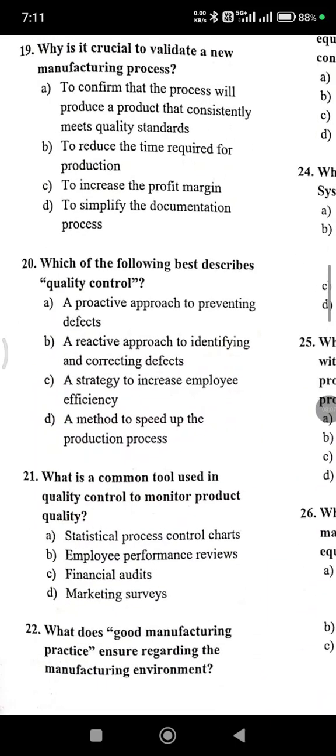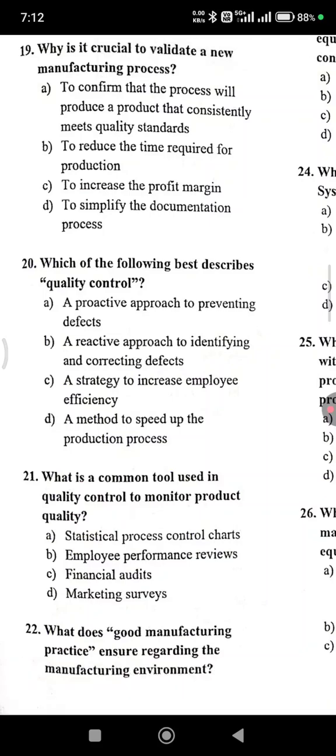Which of the following best describes quality control? A proactive approach to preventing defects, a reactive approach to identifying and correcting defects, a strategy to increase employee efficiency, a method to speed up the production process. That is option B, a reactive approach to identifying and correcting defects. Let's go to question number 21. What is a common tool used in quality control to monitor product quality? That is option B, employee performance reviews.